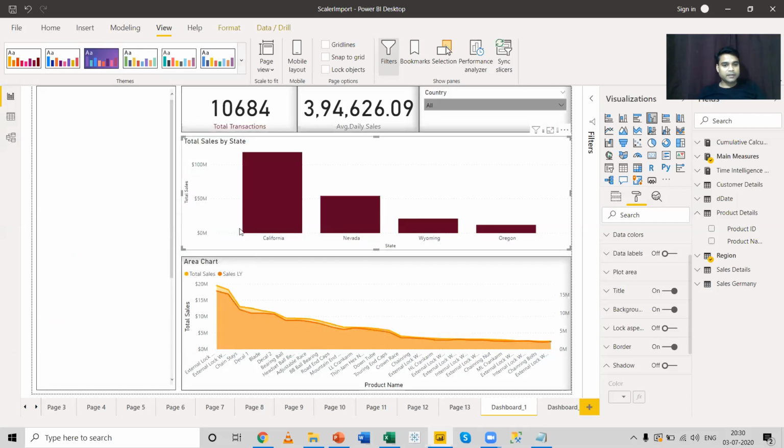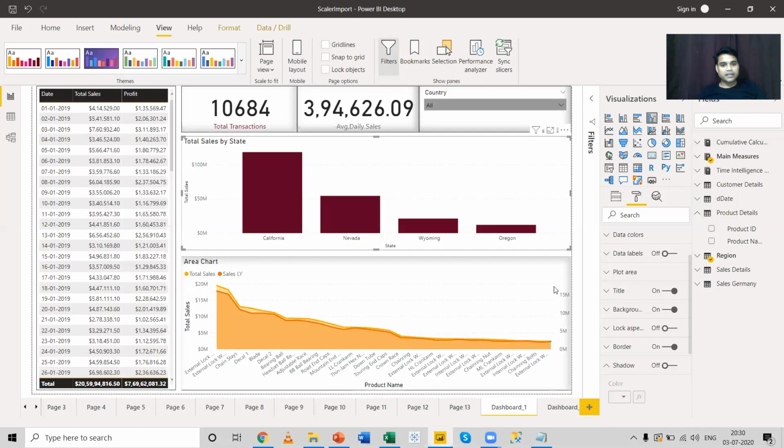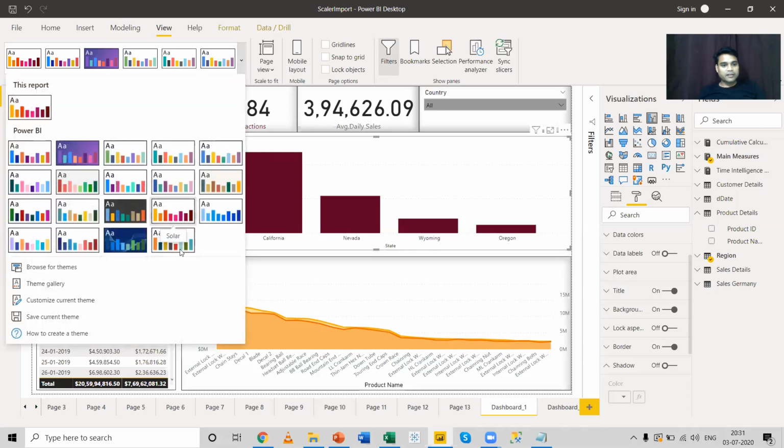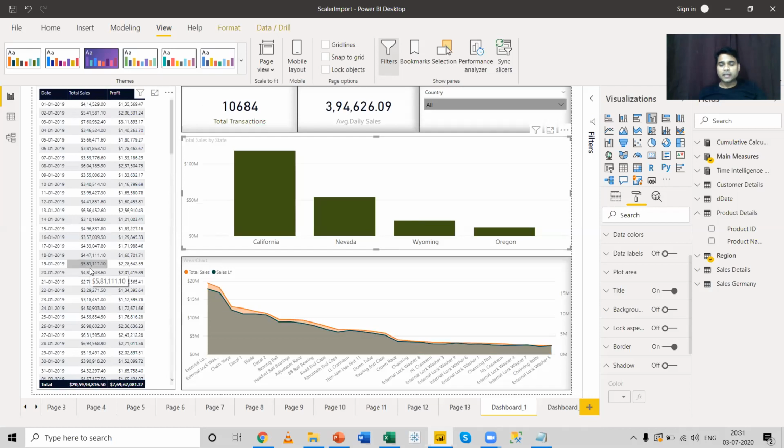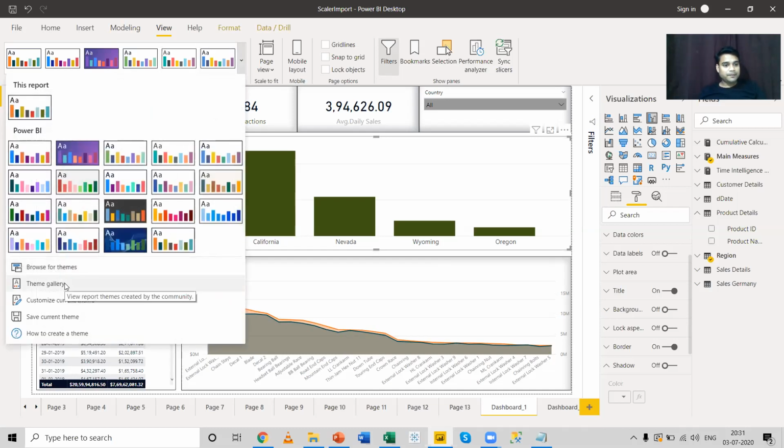If you select this particular theme, you can see the dashboard has changed its colors and the interactivity of the dashboard. You can select some other theme like Twilight, and you can see the dashboard has changed. So you can use the theme option for changing the color of a dashboard, or just play around with the theme options. You can also bring some custom theme over here.